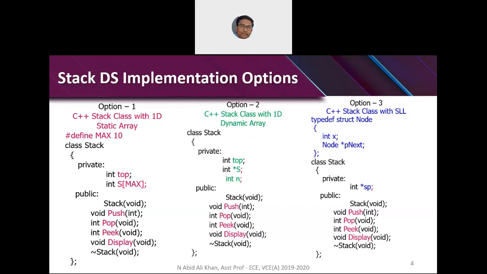Please make a note that writing the ADT stack class with integer array is quite commonly asked as a 2 marks question.